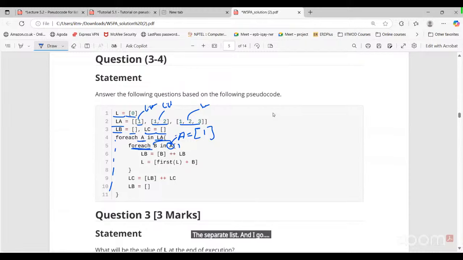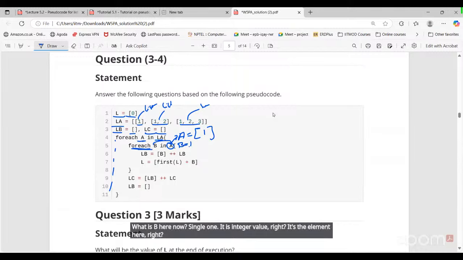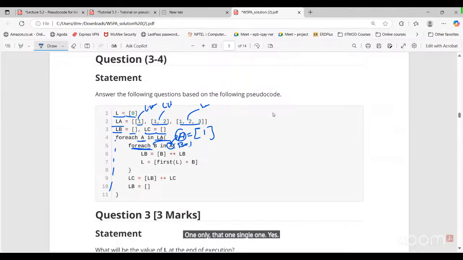Here the input is this list A. For each B in A, B is one only, that single one. That is an integer value. That's the element here, right? Because we had this list and now we are going through its elements. Here also LA is a list and this entire list is the element here.